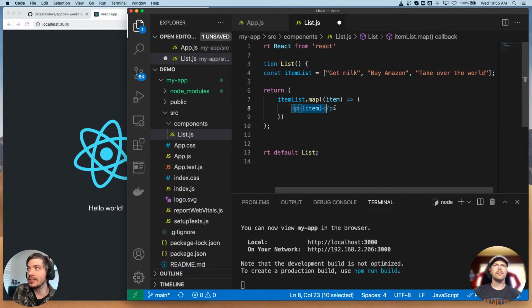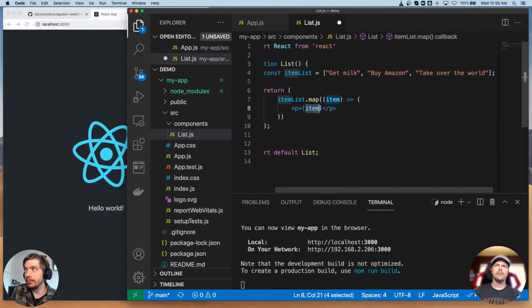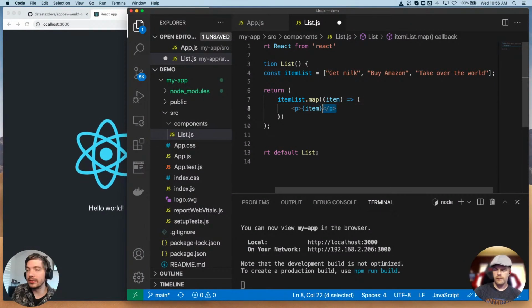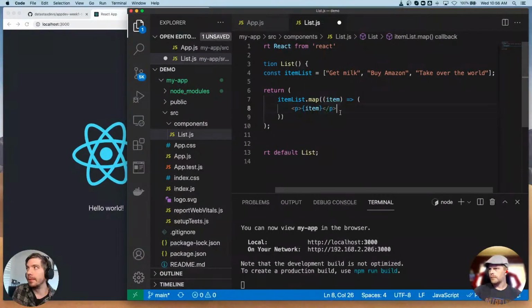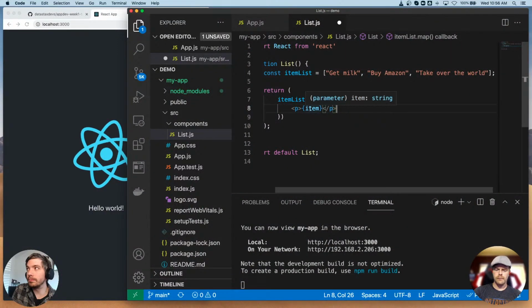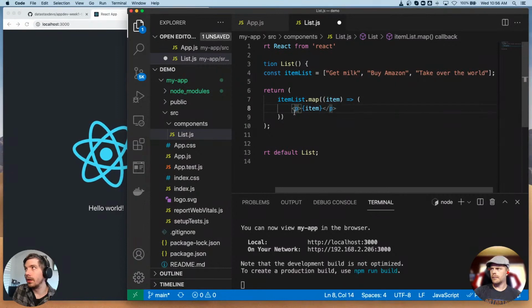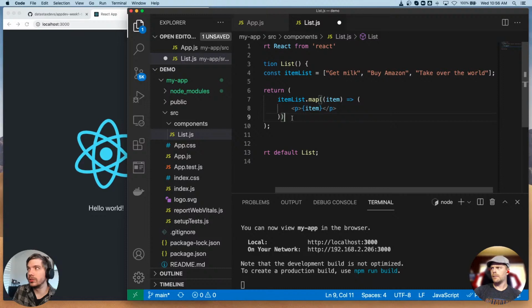And all this is doing is wrapping that item, which will first be get milk, in paragraph tags. This is where HTML comes in React. We are using HTML, but this is where we define it in the return statements of our components. So for each item in our array, we take that value and wrap it in paragraph tags. That's all this does. Regardless of how long our array is, it's going to do that for every single one, and it's just going to list them out.